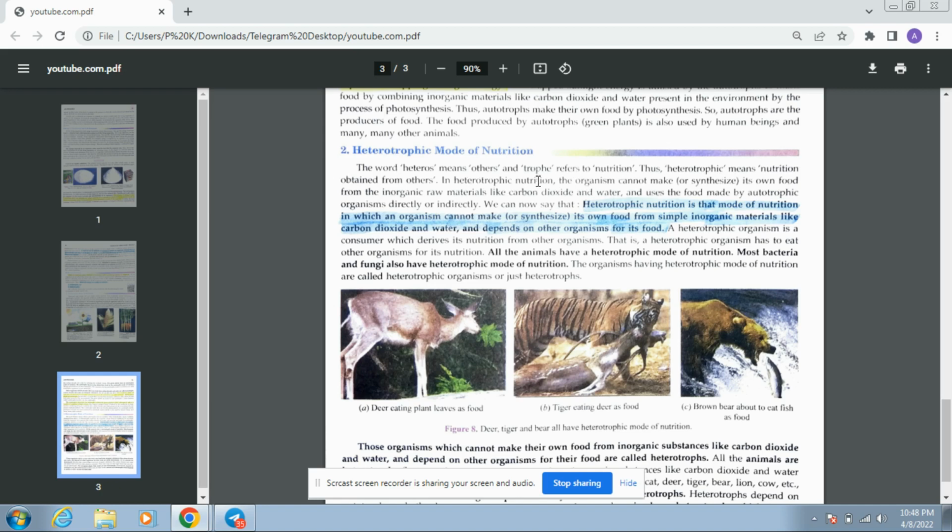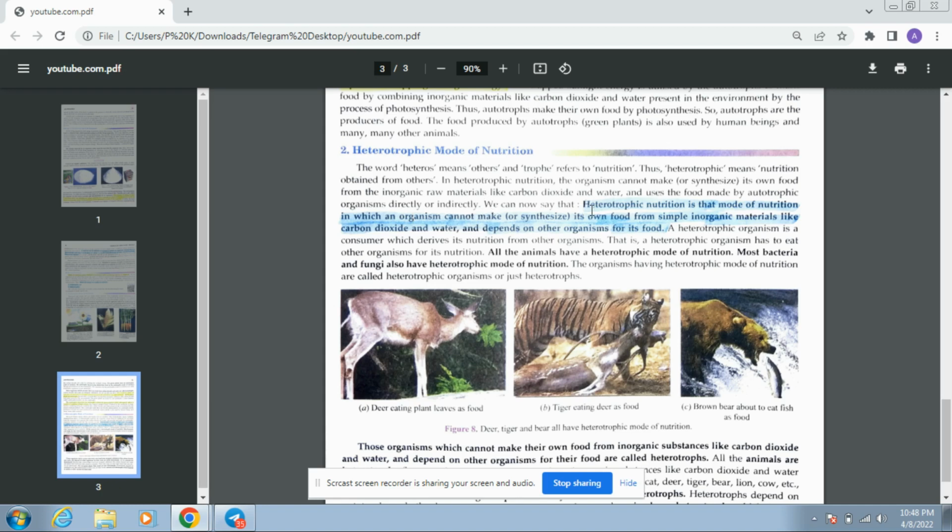In heterotrophic nutrition, the organism cannot synthesize its own food from inorganic raw material like carbon dioxide or water, and uses the food made by autotrophic organisms directly or indirectly.